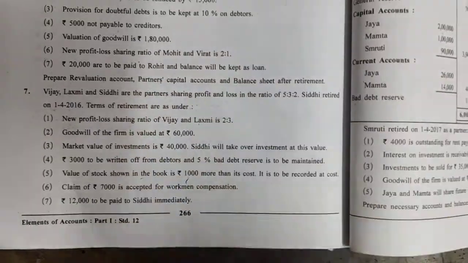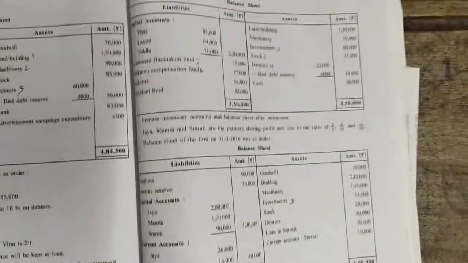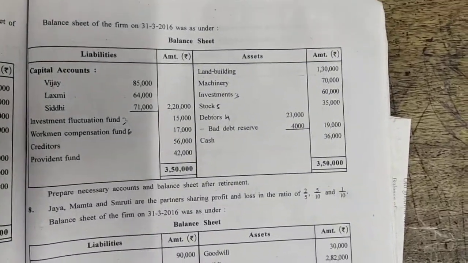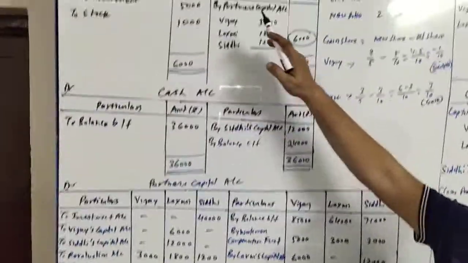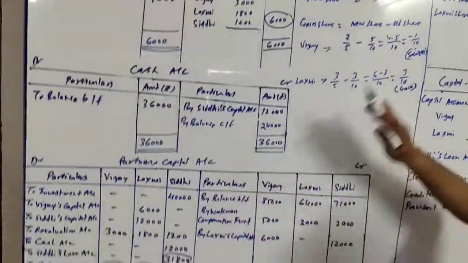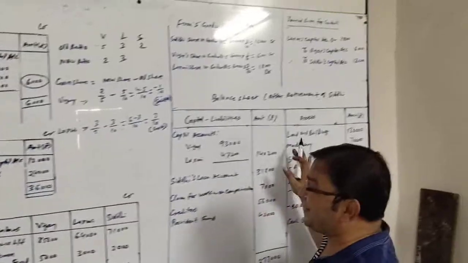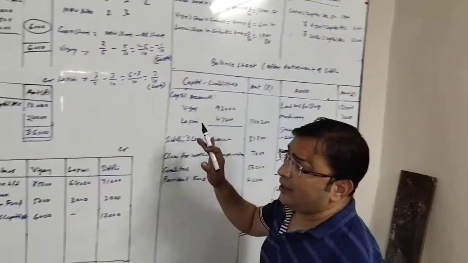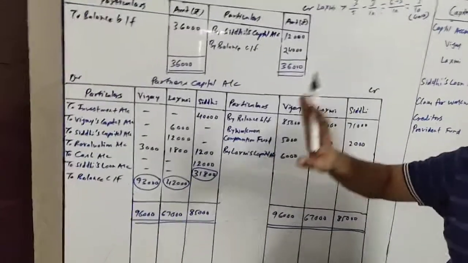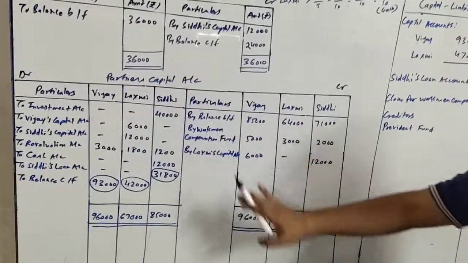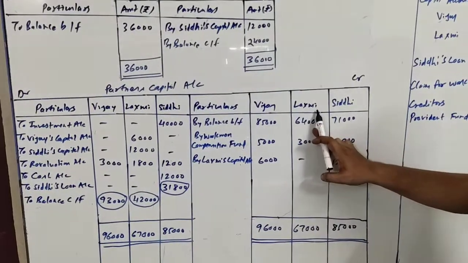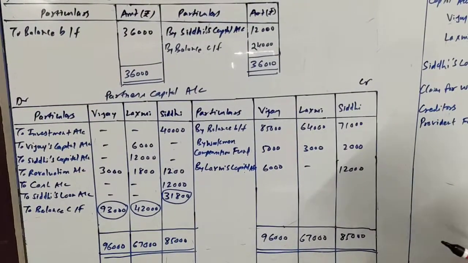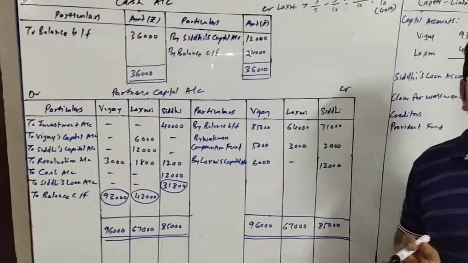We have the tick marks. Now we will take one by one the items of the balance sheet and will record accordingly. The first item at the liability side is capital. The necessary accounts we have prepared here: revaluation account, cash account, partners capital account, and then a balance sheet after retirement of Siddhi. Now the very first item was capital, so it will be written in capital account at credit side by balance brought forward 85,000, 64,000 and 71,000. Let's see the next item.